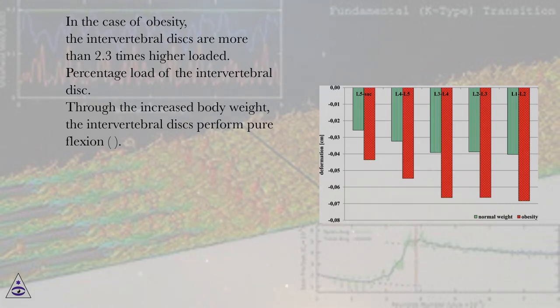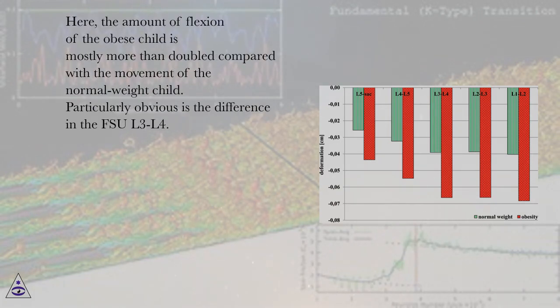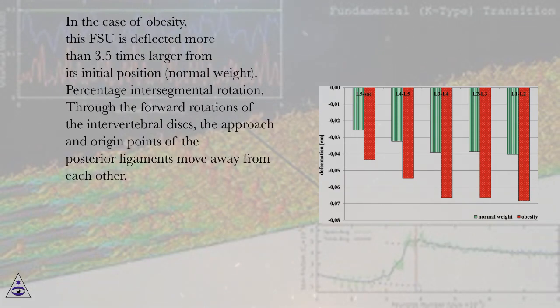Through the increased body weight, the intervertebral discs perform greater flexion. Here, the amount of flexion of the obese child is mostly more than doubled compared with the movement of the normal weight child. Particularly obvious is the difference in the FSU L3 L4. In the case of obesity, this FSU is deflected more than 3.5 times larger from its initial position than in normal weight. Percentage intersegmental rotation.